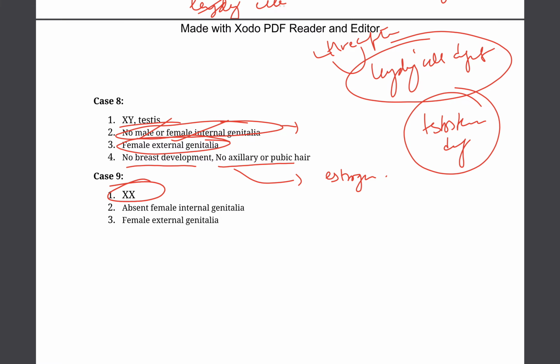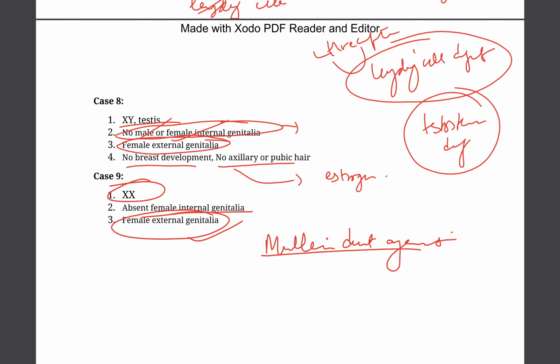So we have a genotypical female, but there is absence of female internal genitalia, whereas the external genitalia has been developed. So in such a case, it is often due to Mullerian duct agenesis.